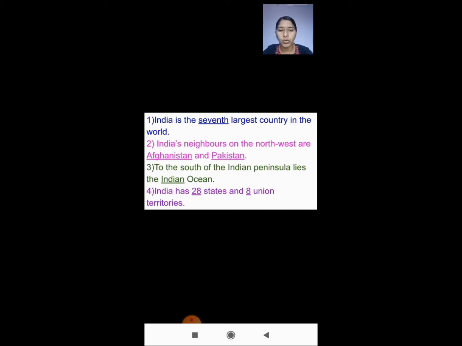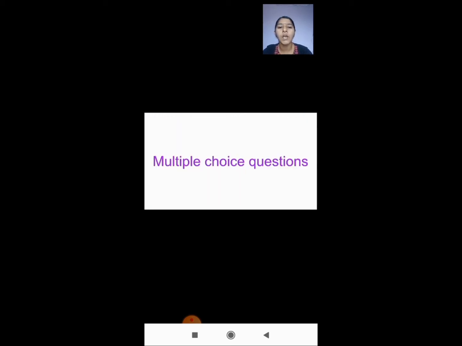Just go through this and write it in your notebook. Copy these fill in the blanks so that it will be easy for you to learn. When you come to school, I just want you to show me these. Next, we are going to see the multiple choice questions, that is, choose the correct answer.